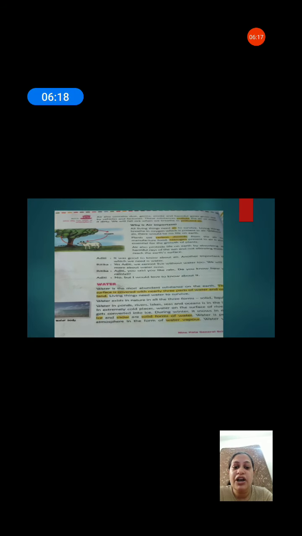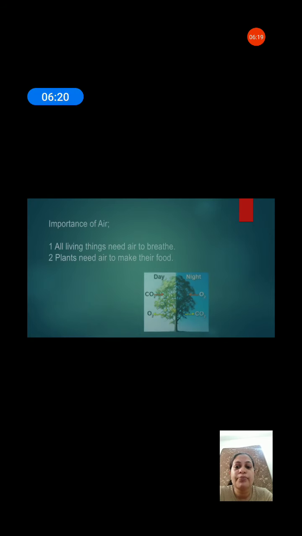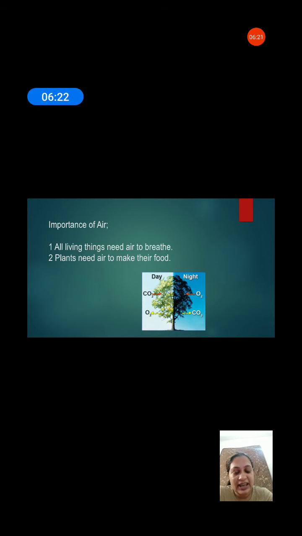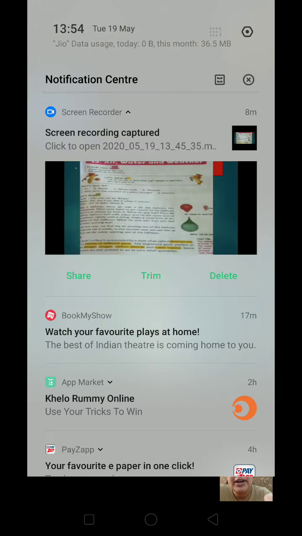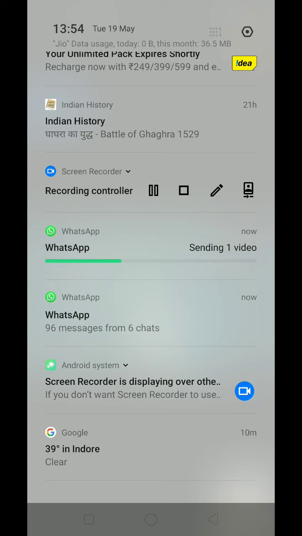Okay, all animals like cow, dog, buffalo, we breathe in air. And do you know which organ we use for breathing? Human beings use their nose and lungs for breathing. Fishes use their gills for breathing, and plants use stomata. Do you know what stomata are? Let me show you what stomata are.